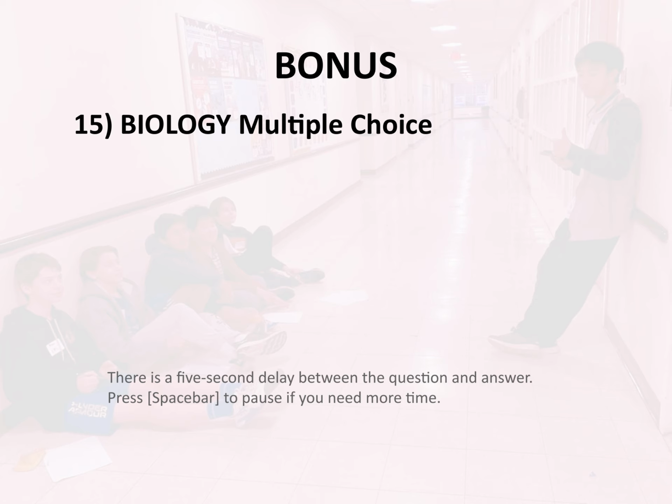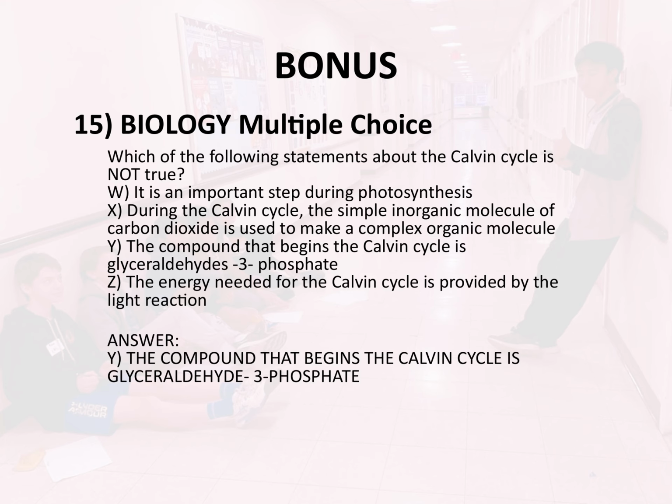Y. The compound that begins the Calvin cycle is glyceraldehyde-3-phosphate. Z. The energy needed for the Calvin cycle is provided by the light reaction. Answer: Y. The compound that begins the Calvin cycle is glyceraldehyde-3-phosphate.